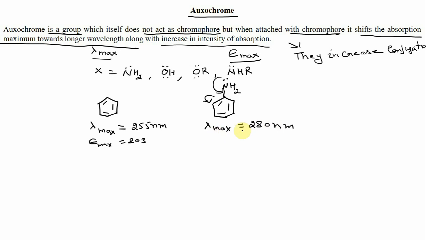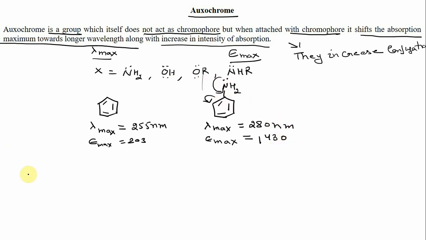So there is an increase in lambda max, and epsilon max also increases to 1430. NH2 does not absorb the radiation itself because it consists of only sigma bonds. So attachment of NH2 over this benzene ring shifts absorption maxima towards the longer wavelength. So this group will be called an auxochrome. Similarly, OH or any other group attached will be called an auxochrome.